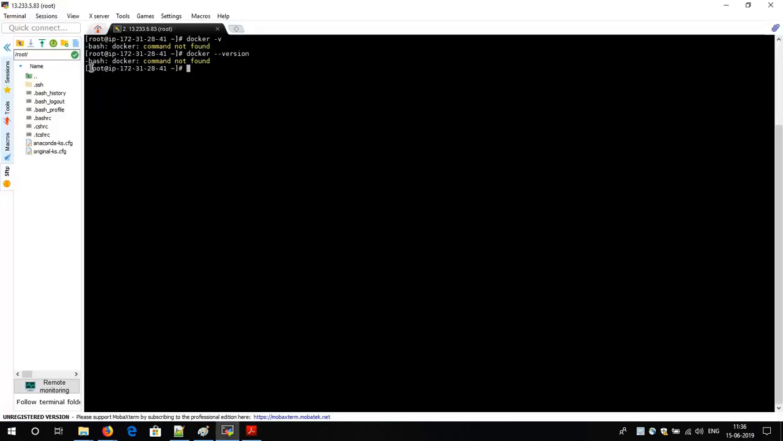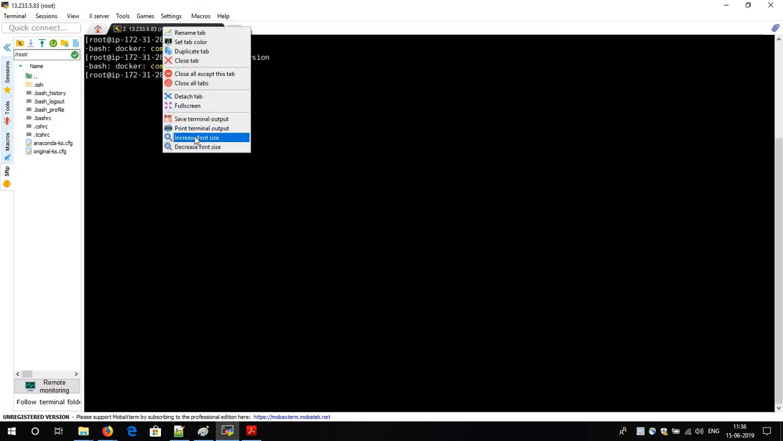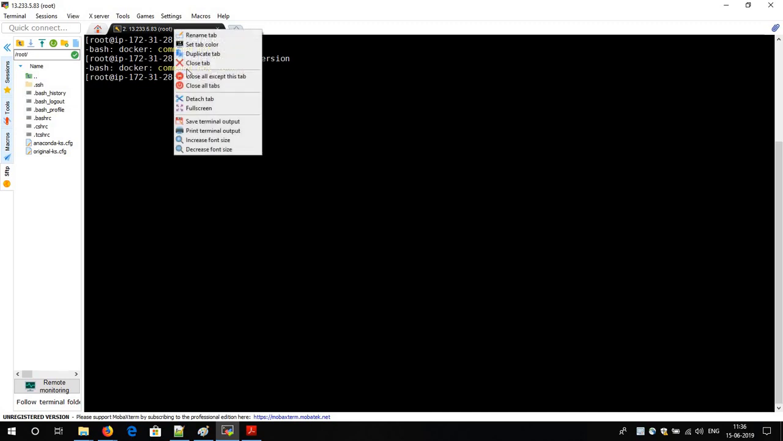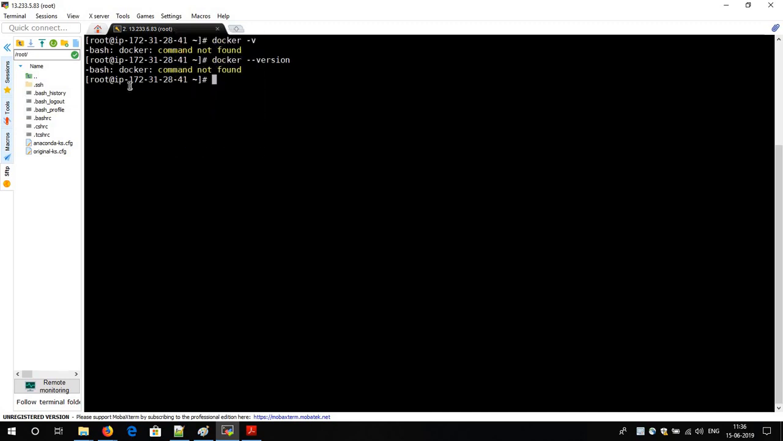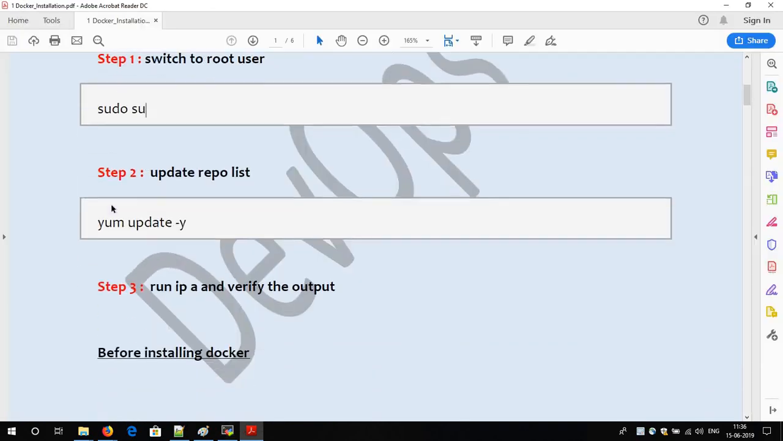I am already in the root user, as you can see from here. I am just increasing the font size so that it will be more visible to you. So as you can see, this is already the root user. I am just ignoring this one. So the first command is yum update -y.